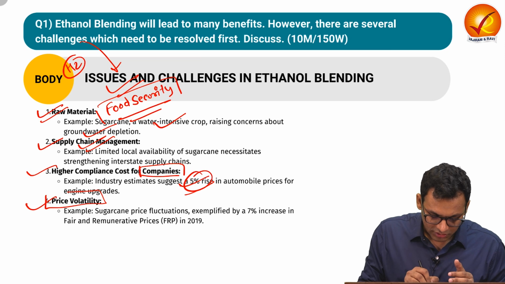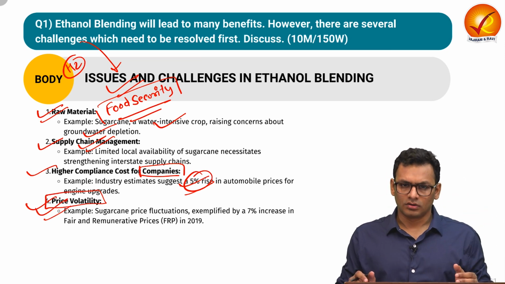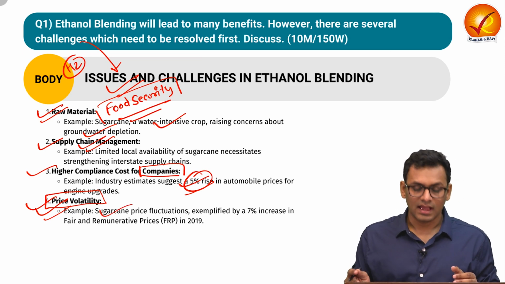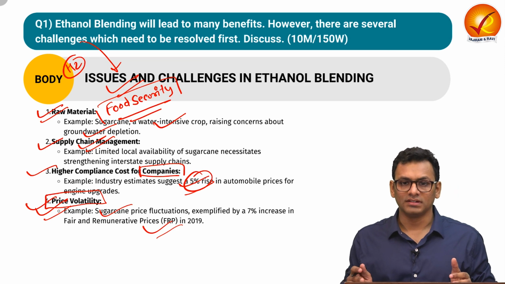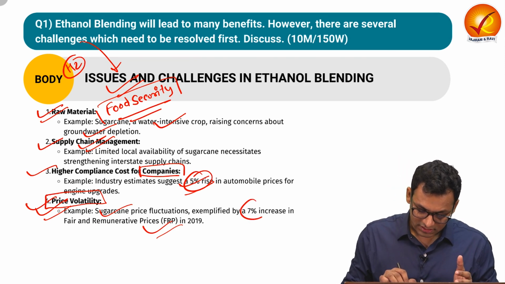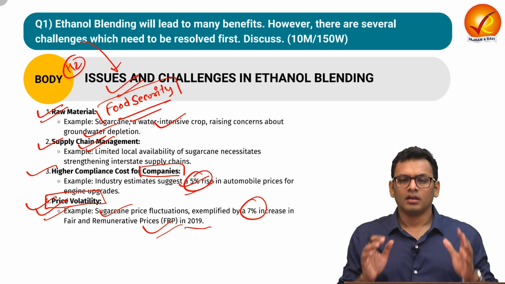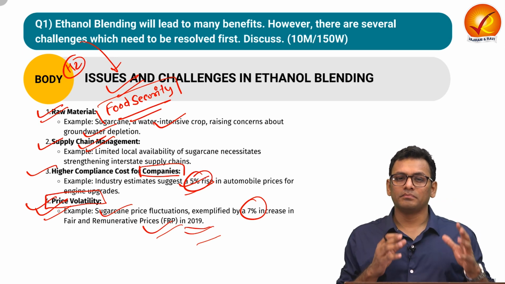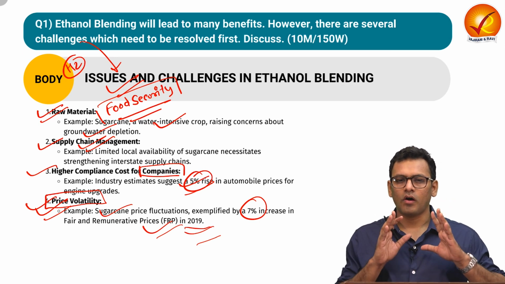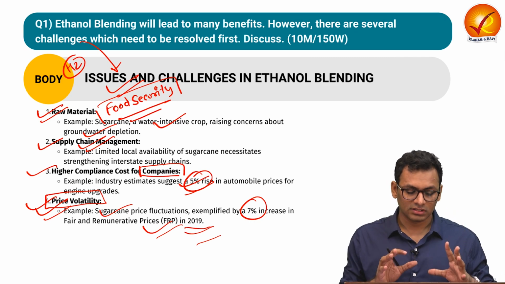And the last point you can write over here is price volatility. We have seen that the raw material price, such as sugarcane, has witnessed a large amount of fluctuation because of certain government policies such as FRP. There was a 7% increase in 2019. That kind of rise can have a direct impact on the sustainability of ethanol blending. So these are the kind of challenges with respect to ethanol blending.